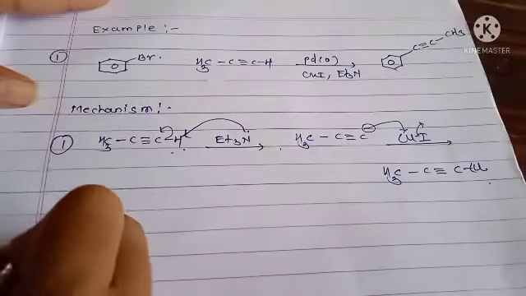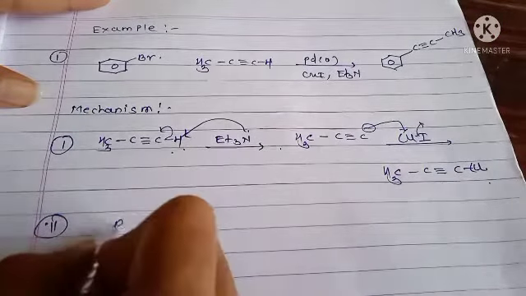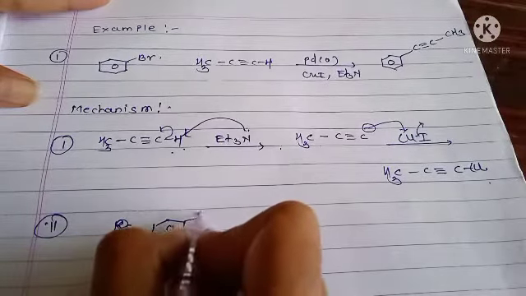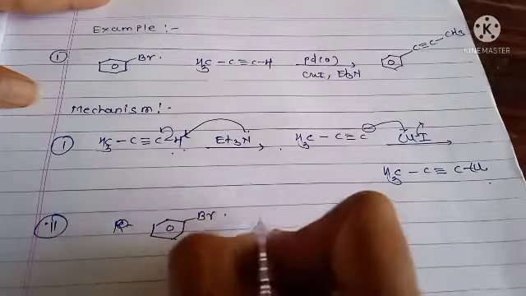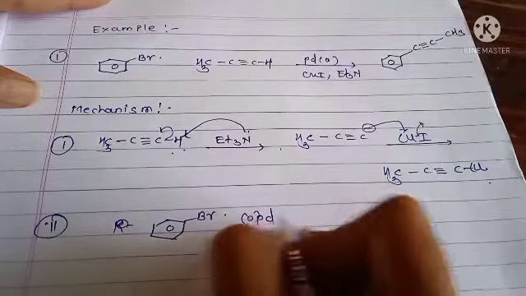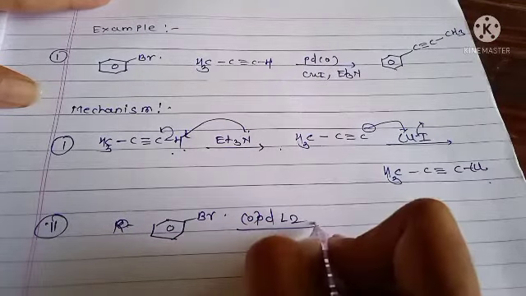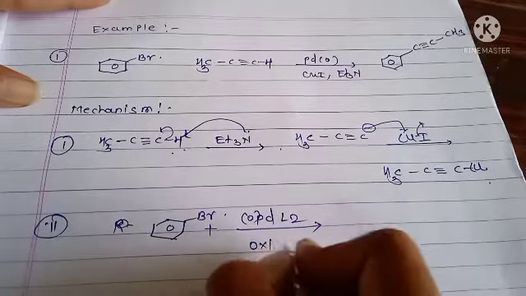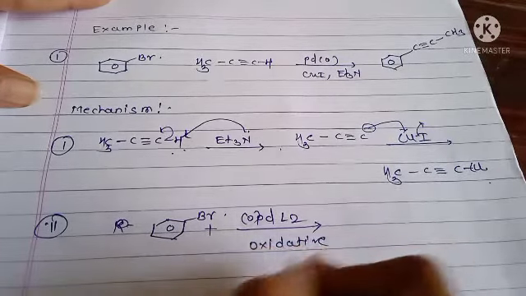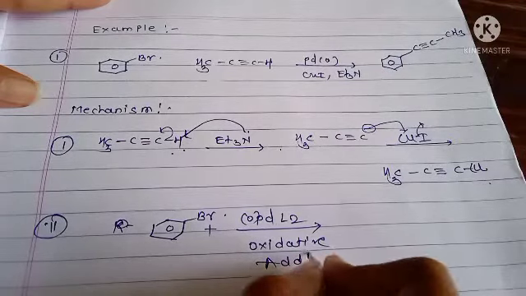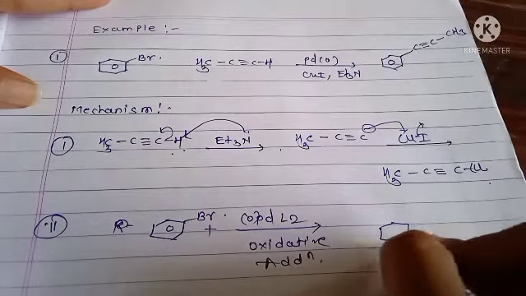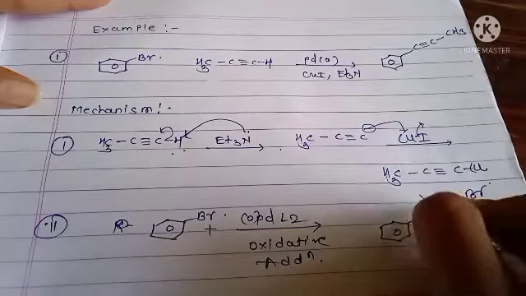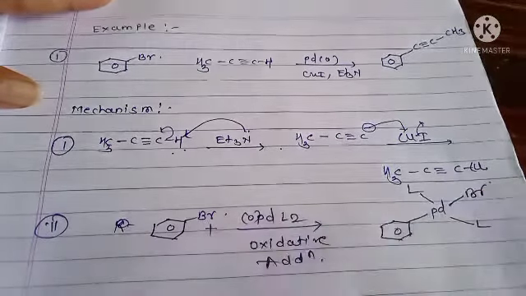Then the next step, the organic halide, here bromobenzene, reacts with palladium(0) as a catalyst. Here the oxidative addition takes place, and here forms Ph-Pd-Br with ligands.